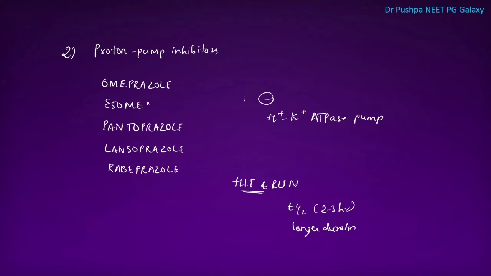What is the mechanism of action of proton pump inhibitors? These inhibit the H plus K plus ATPase pump. These irreversibly block the proton pump. So, they have a longer duration of action.